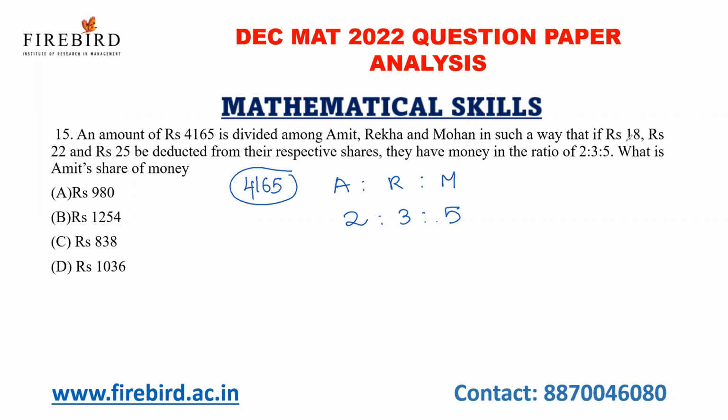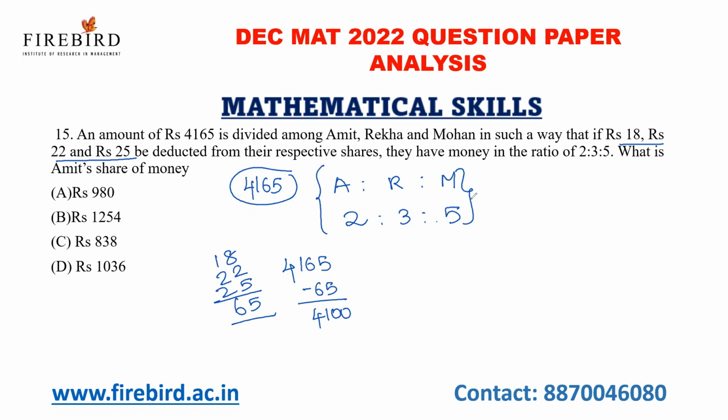It is very easy. Just add all the values which they have deducted. So 18 plus 22 plus 25 is 65. What is the total amount? 4165 minus 65 is 4100. I'm going to divide it among the 3 people in the ratio 2 is to 3 is to 5.